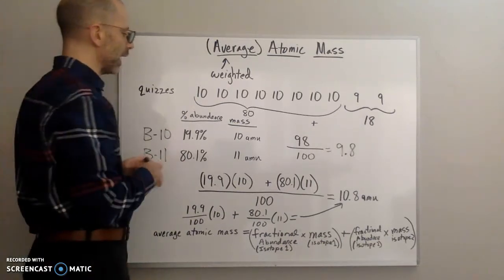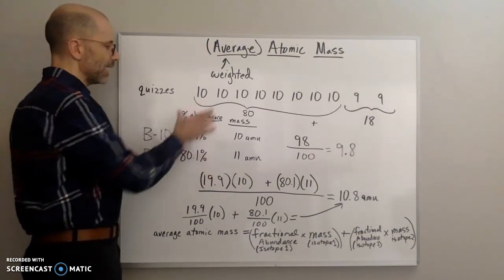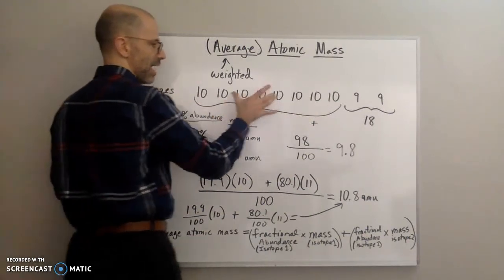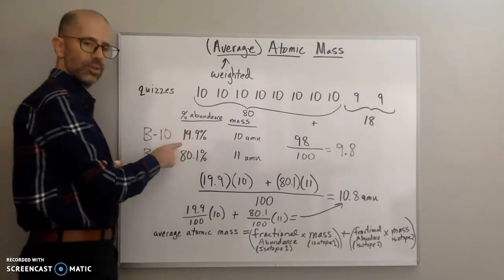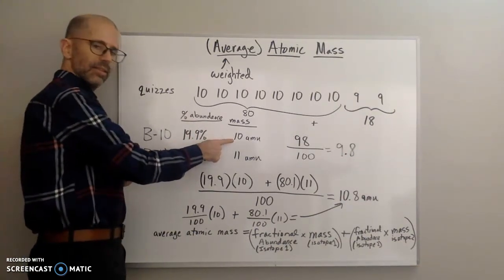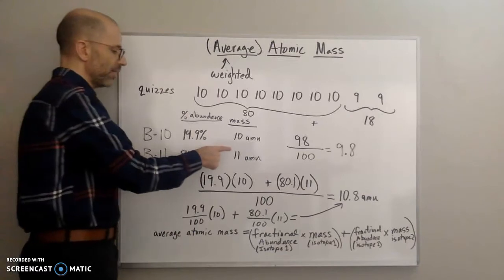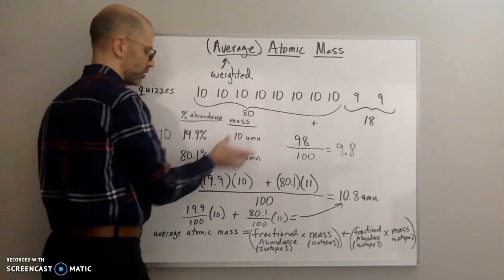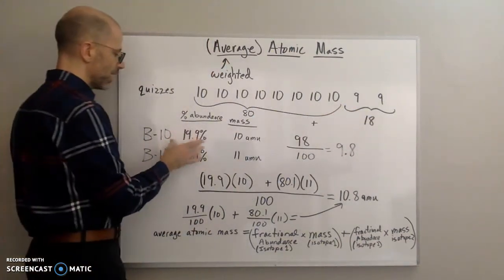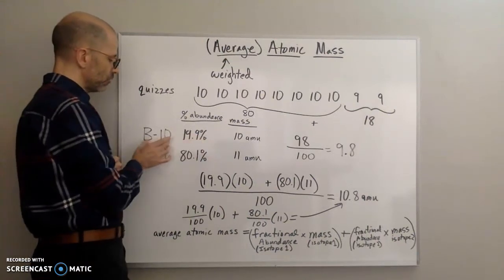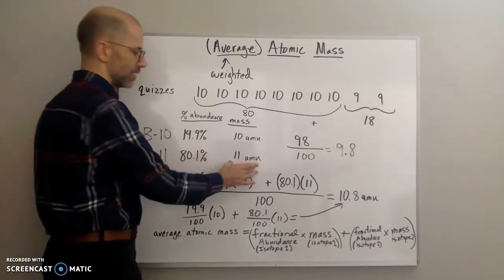So what I can do is treat the percentages here kind of like the number of quizzes that I have of each kind. So this is the amount of isotopes I have that have a mass of 10, and this is the number of isotopes I have per 100 that have 11. So it's kind of like my quizzes, where I have 8 quizzes of 10 and 2 quizzes of 9. Here I have 19.9% of this boron that has 10 and 80.1% of the boron that has 11.